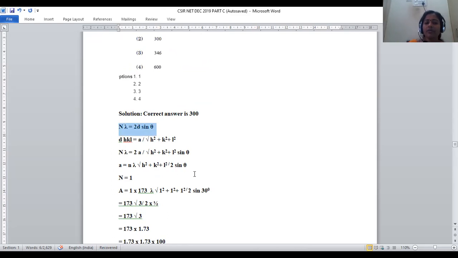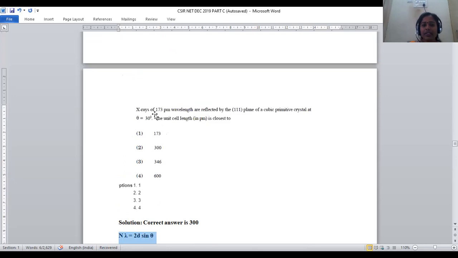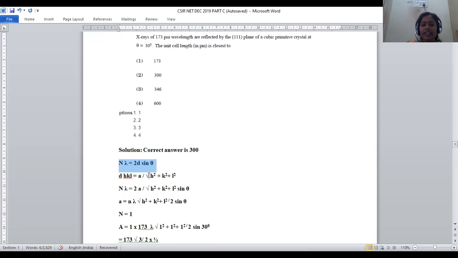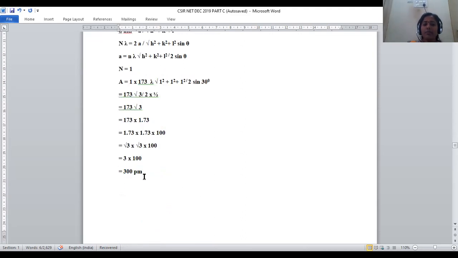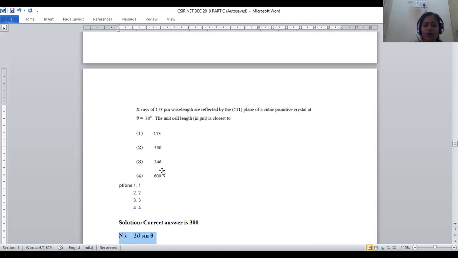It is possible by applying the formula n lambda is equal to 2d sine theta, where n value is given as 1, lambda is given as 173, and d is given as a by root h square plus k square plus l square, right? When we apply all these, the final answer will be 300 picometers. The correct answer will be option 2, that is 300 picometers.